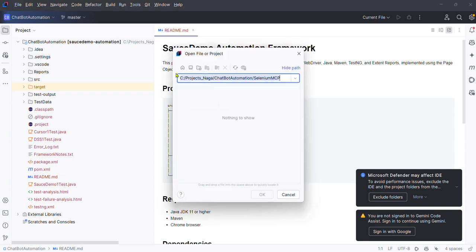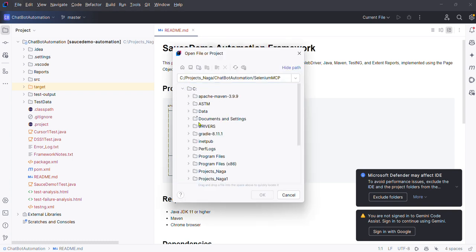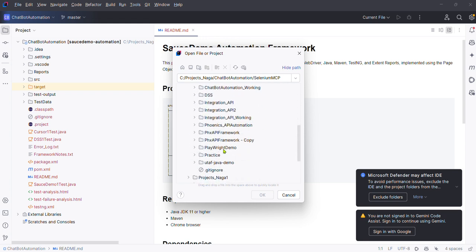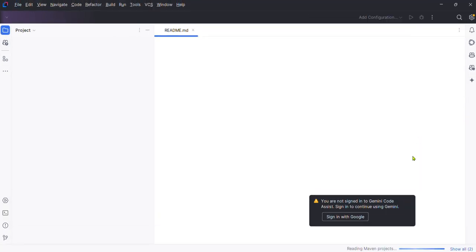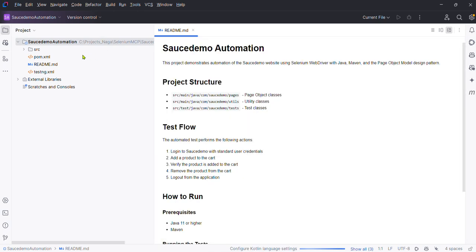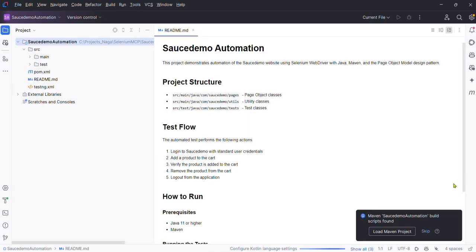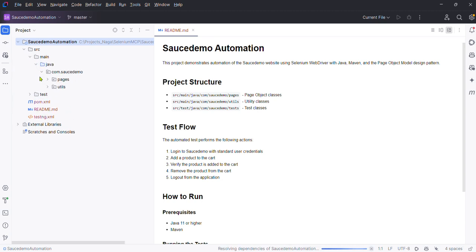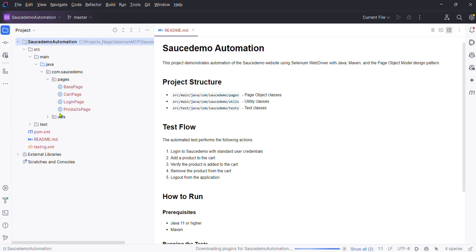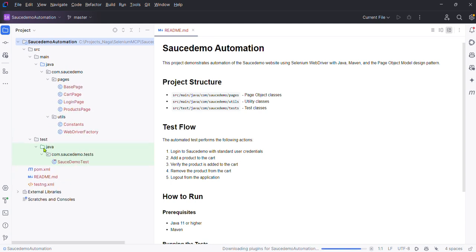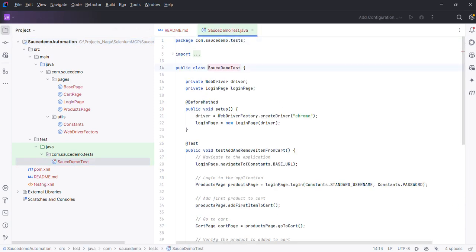I'm going to open it. I'll just go to C drive, my projects, Selenium, Selenium MCP Sauce Demo. This is the project. Let me just open it. Okay, it is opened. This is the structure and these are the files. Under src main, it has the pages and utils. Perfect. So Java, and this is my test, Sauce Demo test.